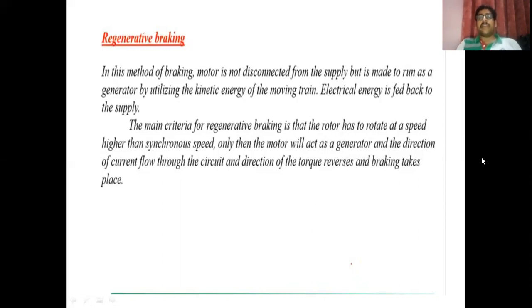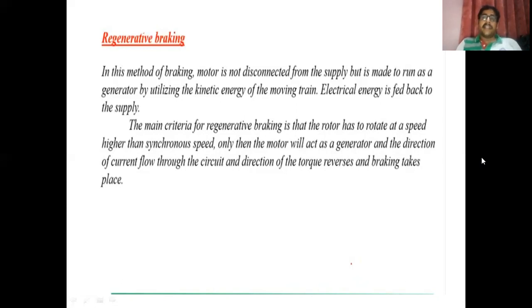That means what will happen? Here the electrical motor, which gets its supply from the overhead transmission line through a pantograph, we generally stop the supply of the electrical vehicle. So the supply coming to the electrical motor will stop, but the motor will not stop due to its high moment of inertia. The motor will tend to rotate.